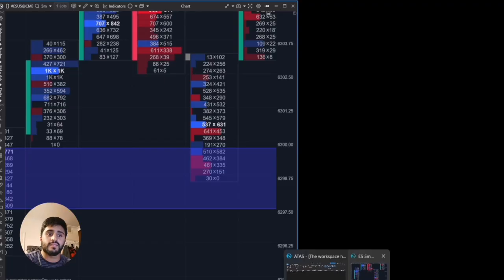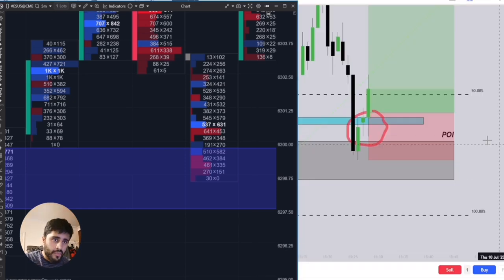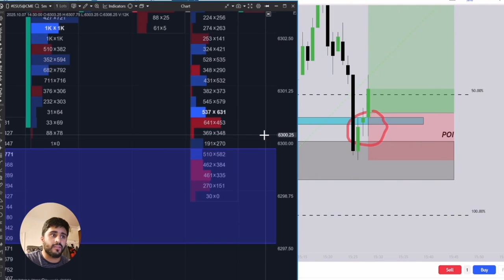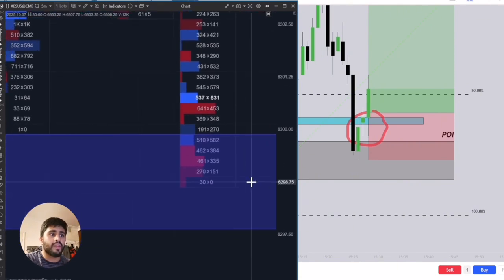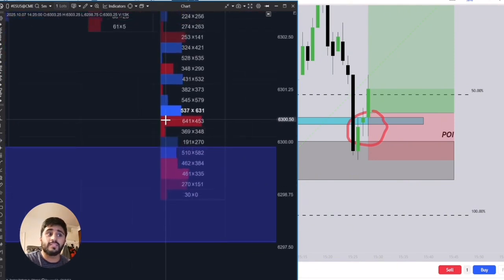It's not anything to do with ICT, it's to do with order flow. So we can see price tapped into this POI, and this is the same 5-minute candle. So what makes this POI interesting is the fact that we had 641 for 553. So there were more aggressive sellers than buyers at this price. So this was 6,300 on ES.